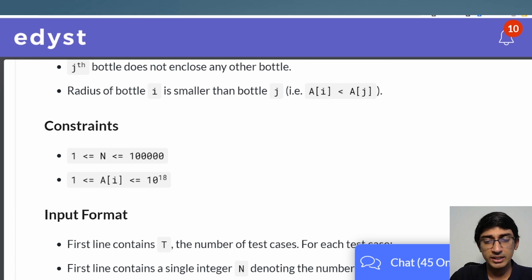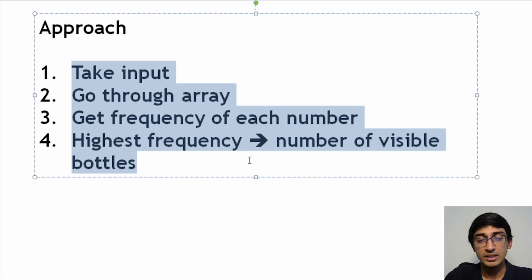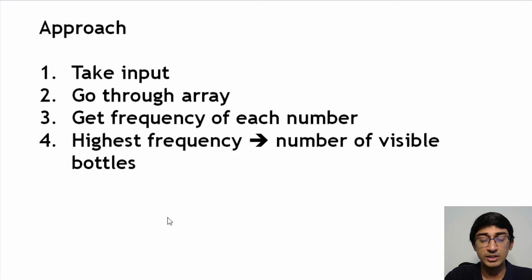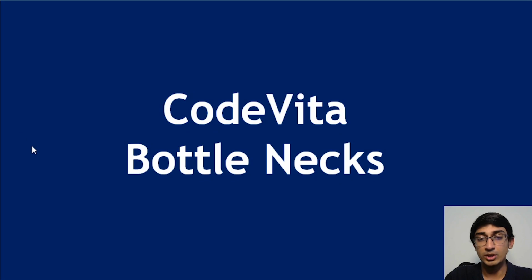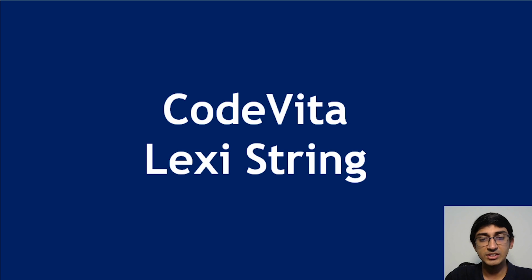So yeah, just to recap, we found the maximum frequency of any number in the array, and then we found the answer. So this was the question called Code Vita bottlenecks. Let's move on to the next question, which is called Code Vita Lexi string, and let's open up the question on the Edis platform to understand what exactly this question is asking of us.